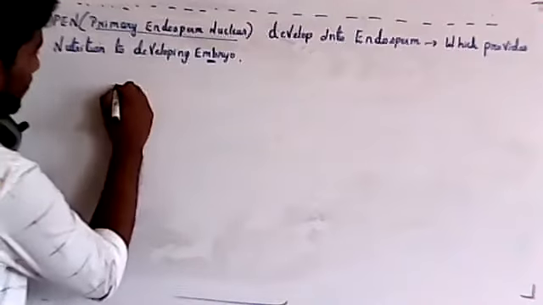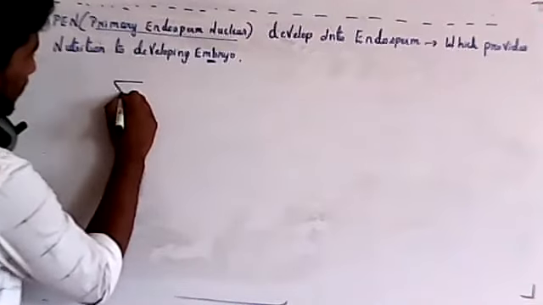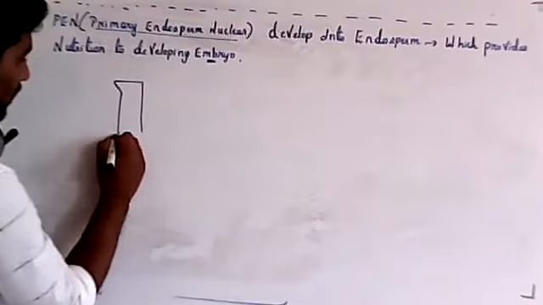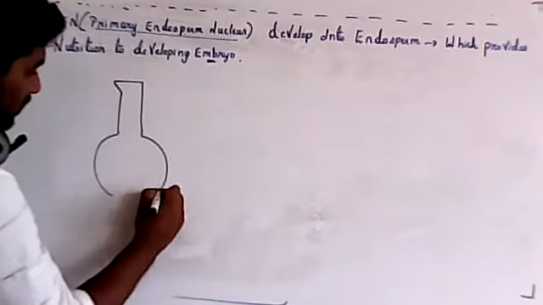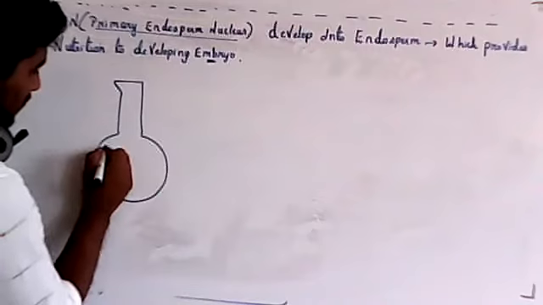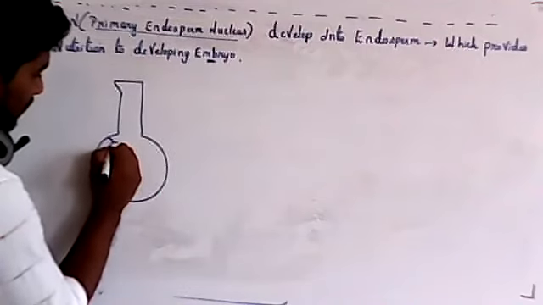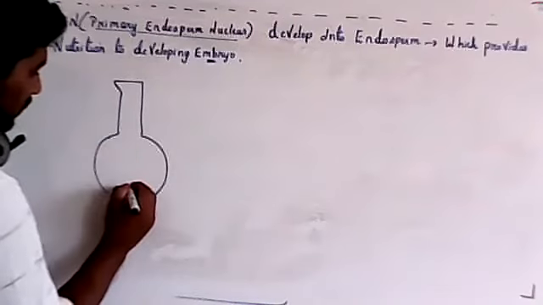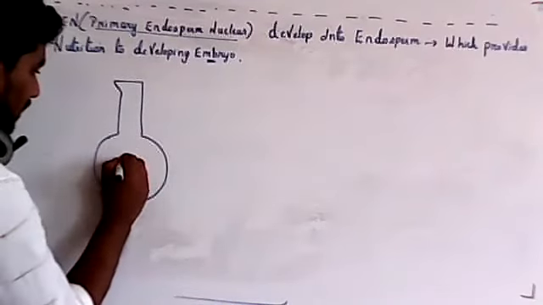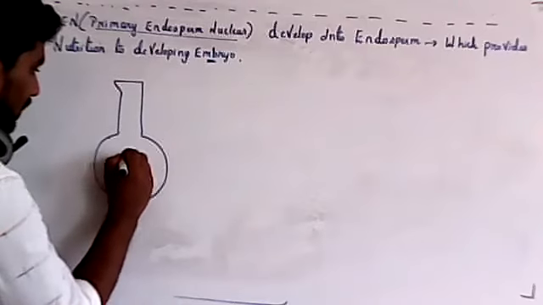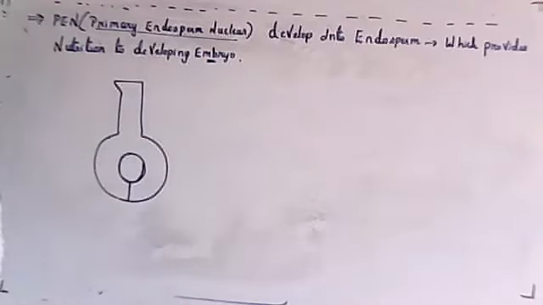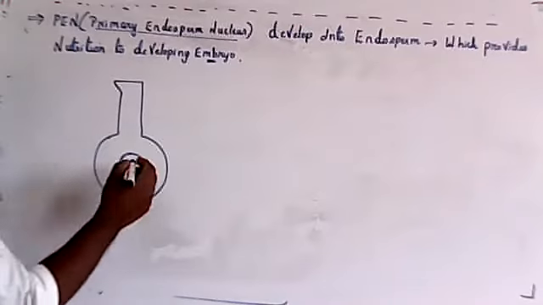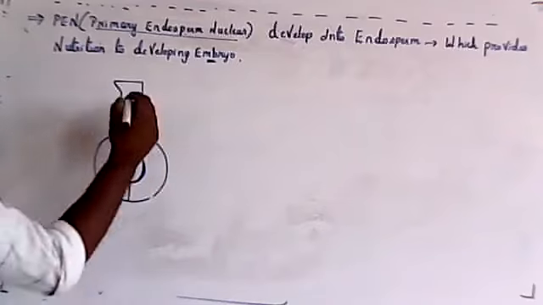So first you have stigma, style, then ovary. Then this is the placenta, and attached to it, I'll take only one ovule. So one ovule is attached to the placenta. This was the first diagram which I have drawn.